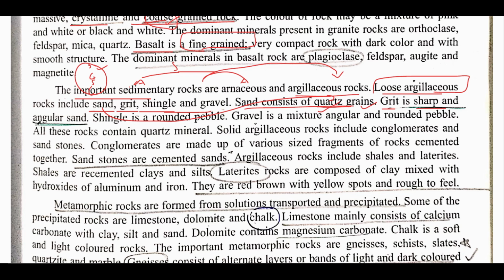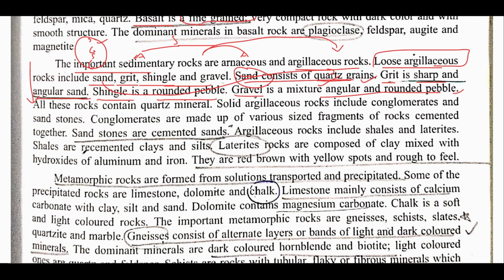Now grit is a sharp and angular sand. Alright, means grit has been formed from sand. Now shingle is a rounded pebble, and gravel is a mixture of all this, that is, it is angular and rounded pebble. So basically, if you make a flowchart, you will have a very smooth understanding.